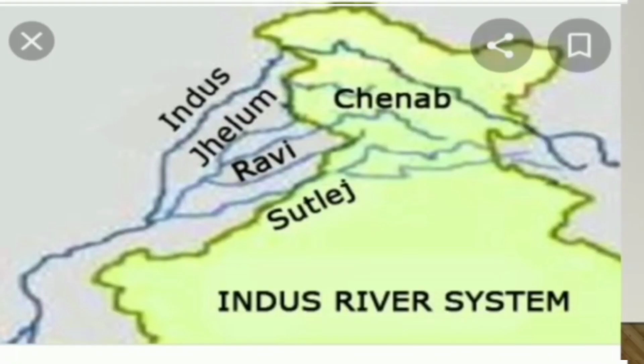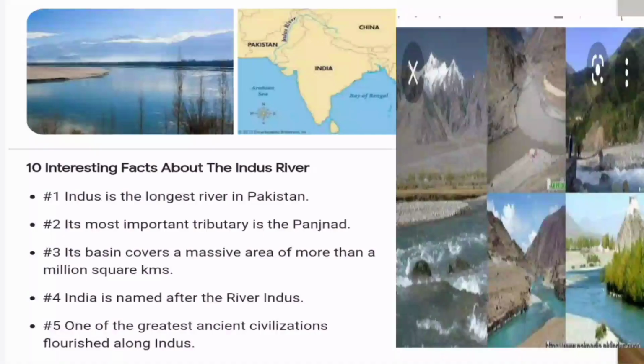Now first one, the Indus river system. The Indus originates from Manas Sarovar in the Kailash ranges. It has five tributaries: Jhelum, Chenab, Ravi, Sutlej, Beas. Ten interesting facts about the Indus river. Indus is the longest river in Pakistan.